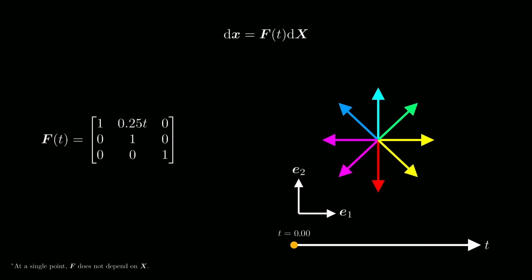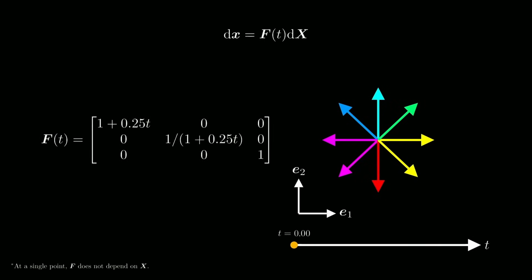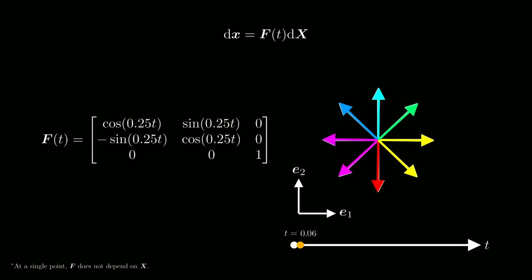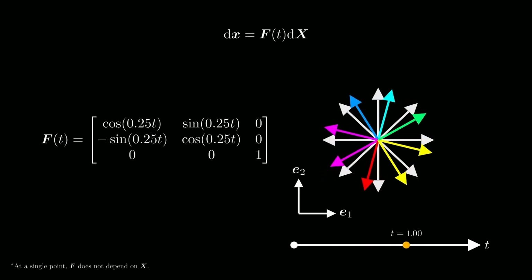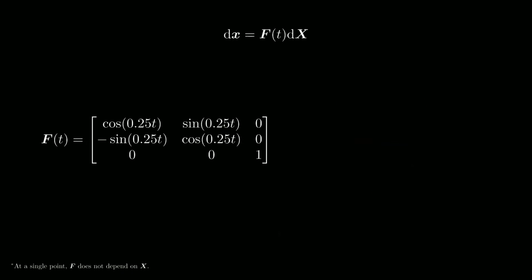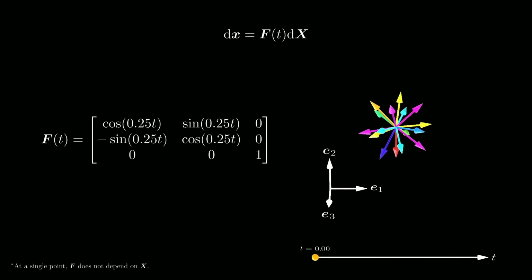This deformation gradient describes simple shearing, and this one describes a biaxial deformation. Finally, this example of F describes a rotation of the line elements. Remember that the line elements are three-dimensional vectors. I'm just showing the first two components of the line elements here. It looks a bit messy, but we can also illustrate the deformation of the line elements in 3D.